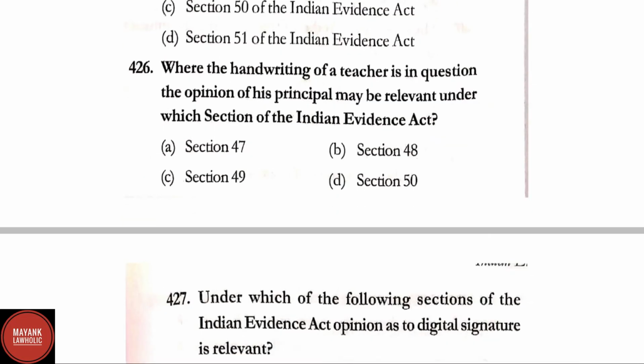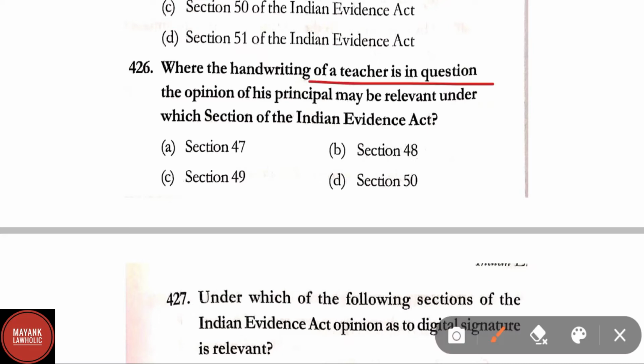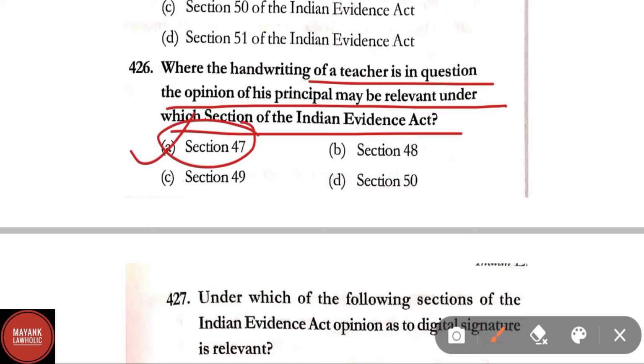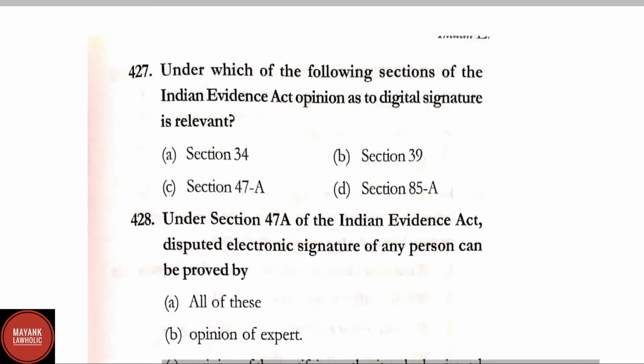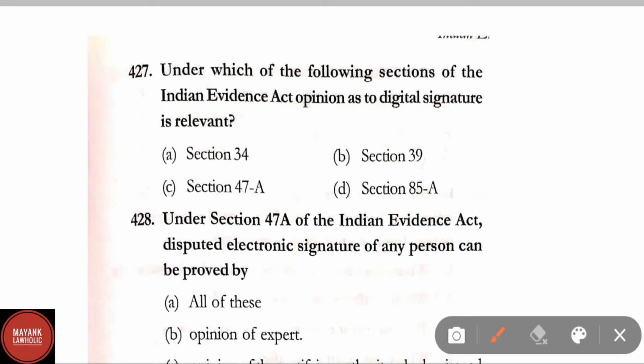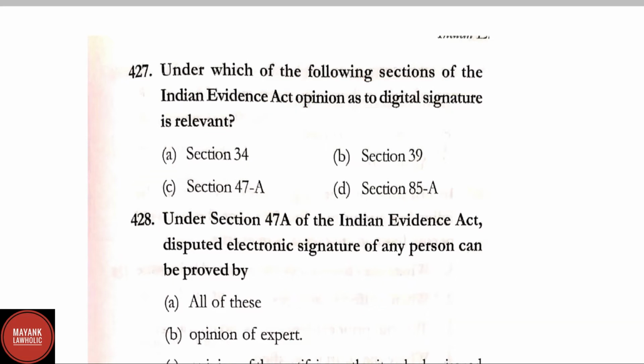Question number 426. Where the handwriting of a teacher is in question, the opinion of his principal may be relevant under which section of the Indian Evidence Act? Correct answer is option A, that is section 47. Question number 427. Under which of the following sections of the Indian Evidence Act is opinion as to digital signature relevant? Here the correct answer is option C, that is section 47A.